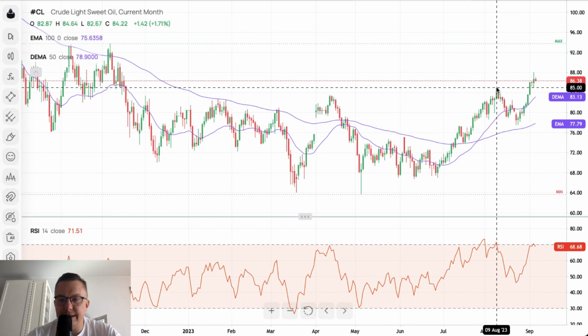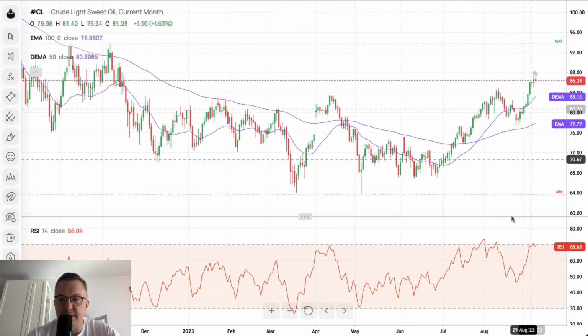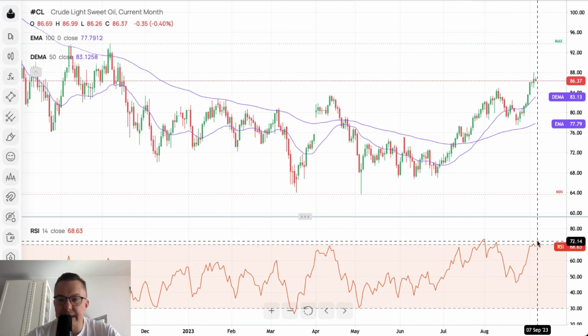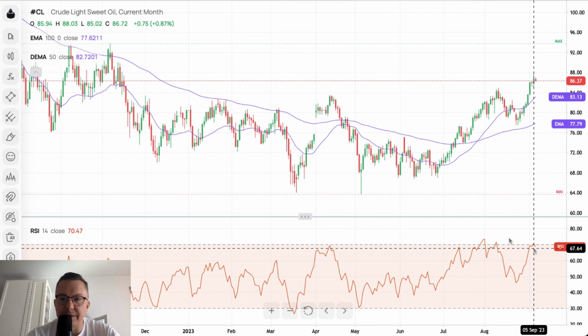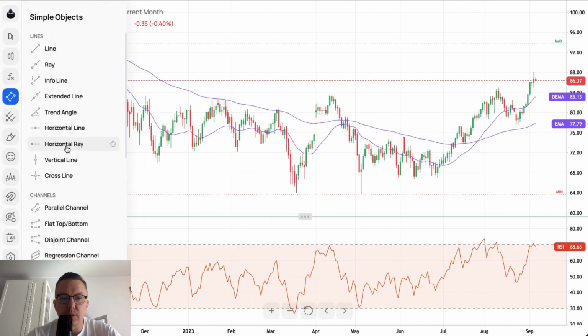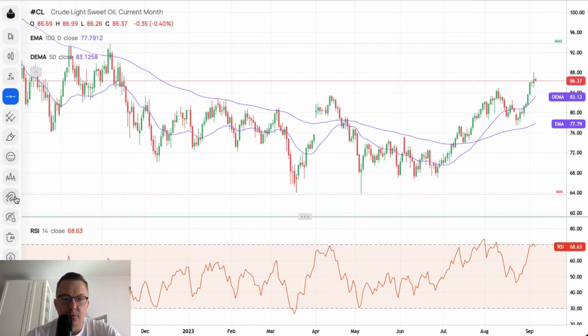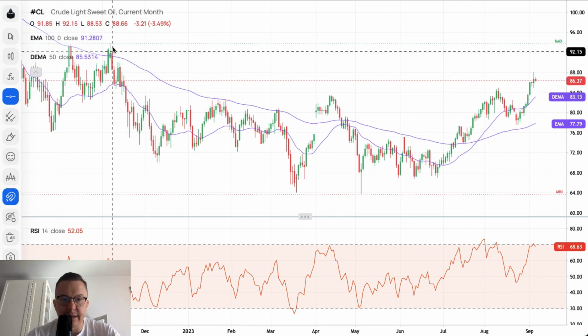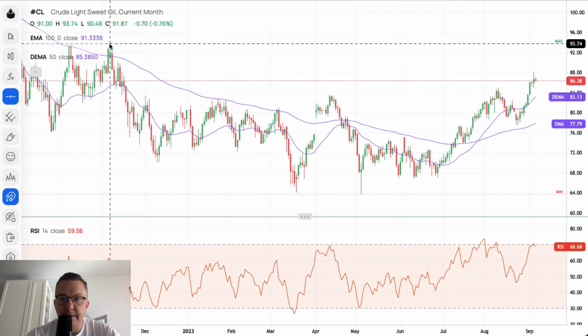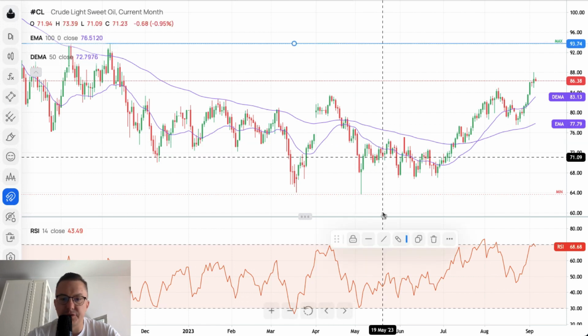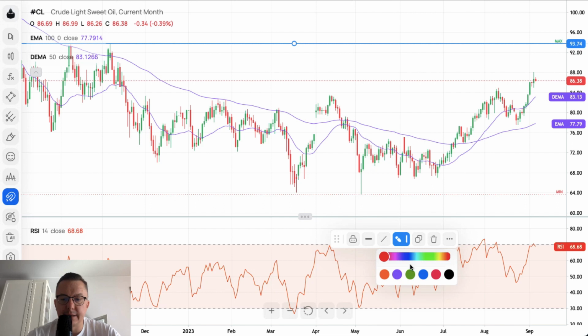Nevertheless, there is again negative divergence, bearish divergence, between the price, which is making a new swing high, and the momentum, which doesn't make a new swing high. We hit extremely overbought conditions again. So where are the bulls heading? It looks like there is only one level here worth noticing on a daily time frame chart, 93.74. This is the next key technical resistance.